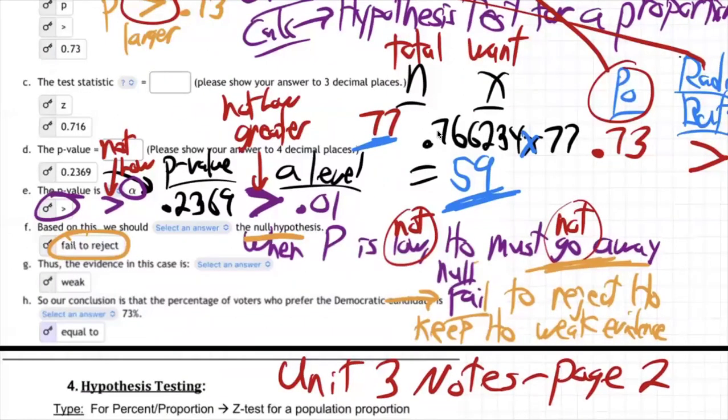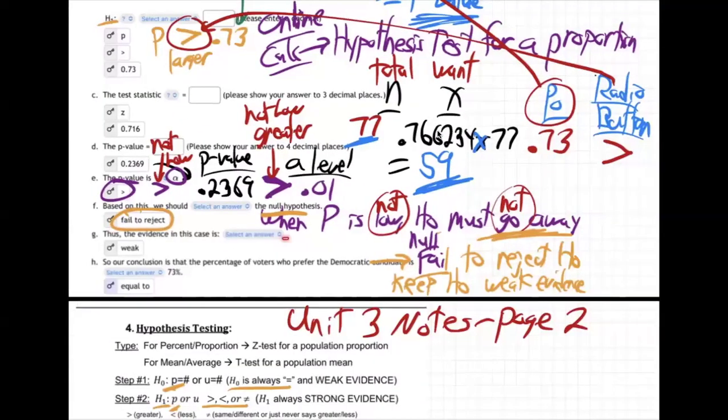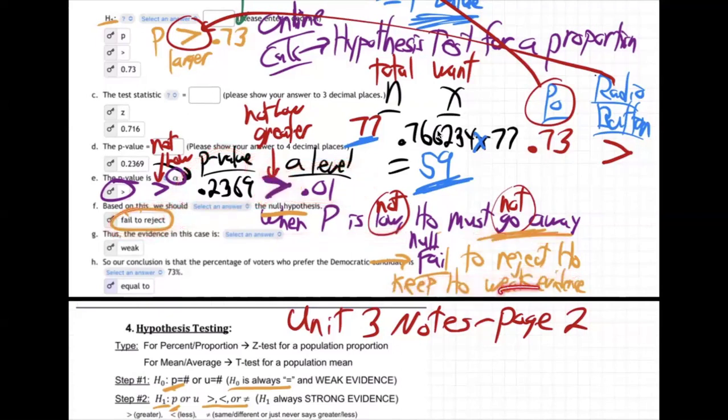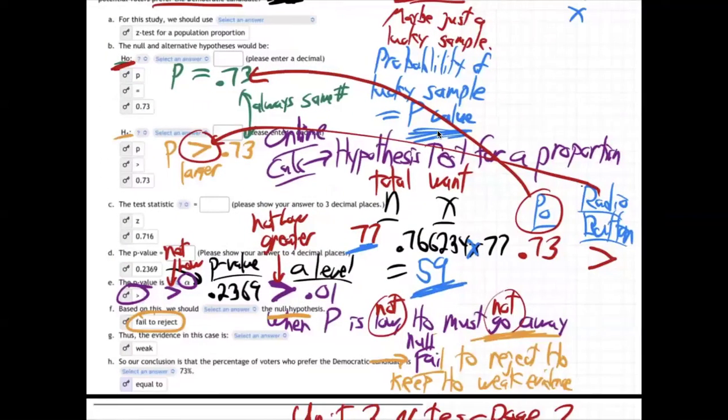So here it is. I'm just writing all that in. Right, when the p is not low, it was greater. The p-value was greater. 0.23 is greater than 0.1. It's not low, it's greater. H0 must not go away. That is, we fail to reject H0. We keep H0, evidence is weak. Okay, so what does all that mean? Well, that means we're keeping H0.